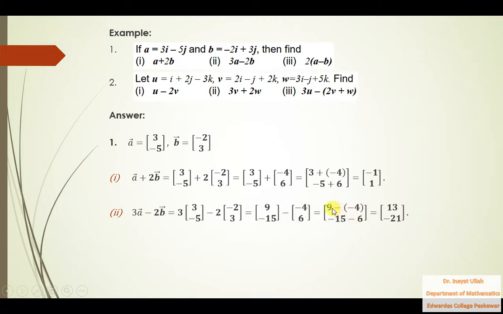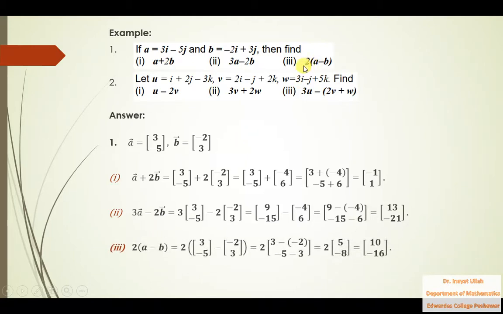Minus minus plus, so 9 plus 4 is 13. Minus 15 minus 6 is minus 21. That is 3a minus 2b. And the third one is you need to find 2 times a minus b. So 2 times a minus b is equal to 2 times this is a minus this is b. First of all, subtract these two vectors in this fashion to get the answer, and multiply the answer with 2 to get this number. So that is 2 times a minus b. So that's how we add, subtract and multiply a vector by a number.